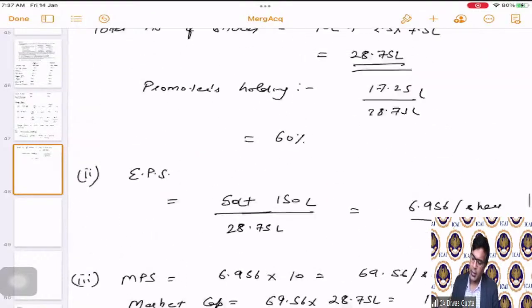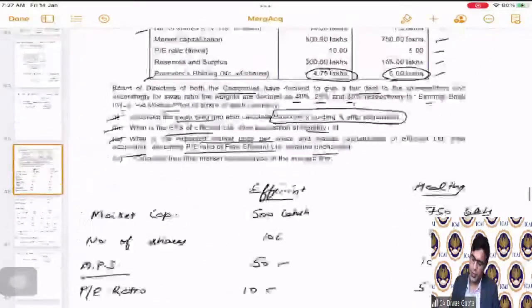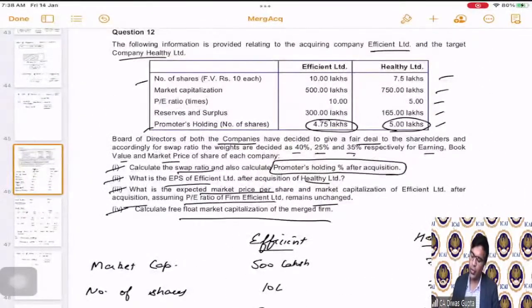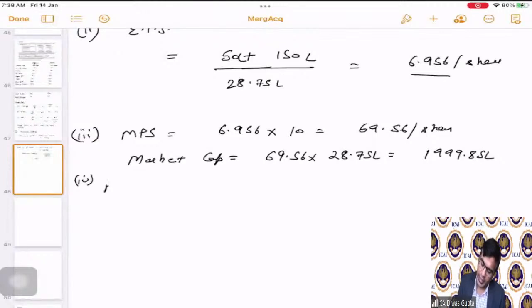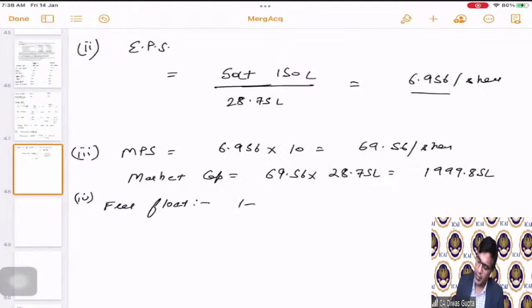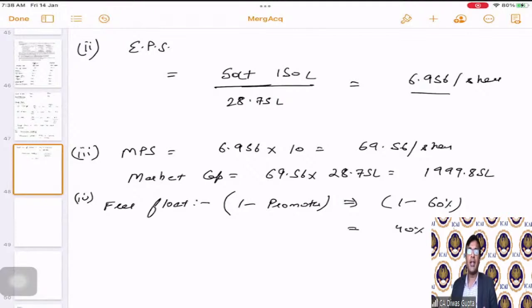Okay. Now, the last part of the question. Calculate the free float market cap of the merged firm. Students, please note, we have already covered the formula of free float market cap. So for the new company, free float percentage is how much? 1 minus promoters percentage, correct? Which is actually equal to 1 minus 60%, which we can say is 40%. So the free float percentage of holding is 40%.